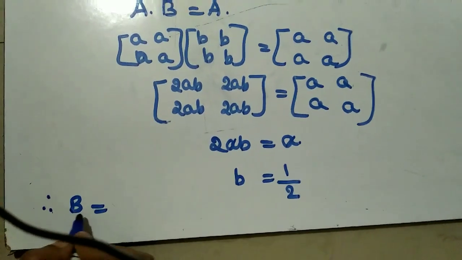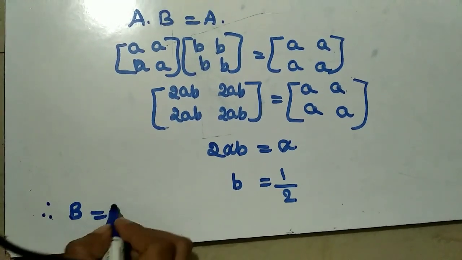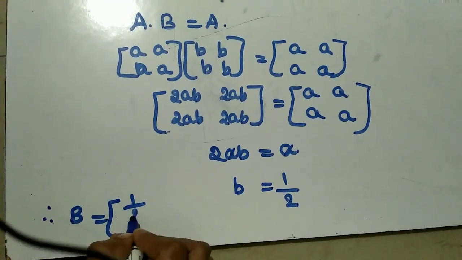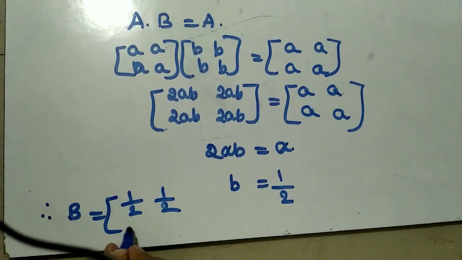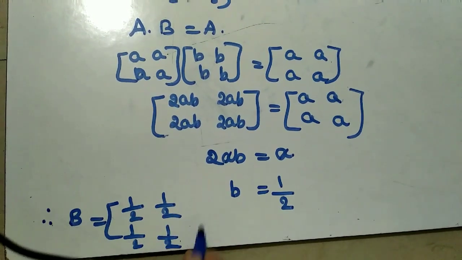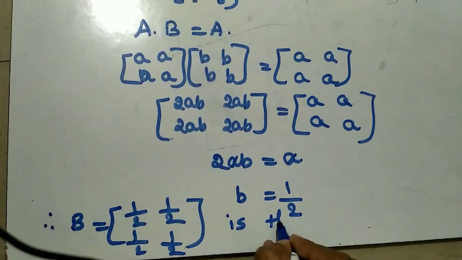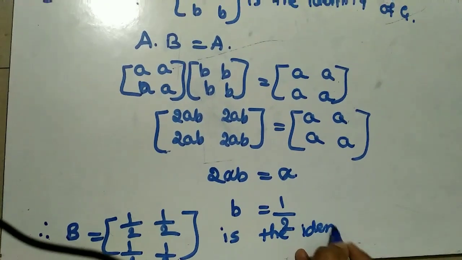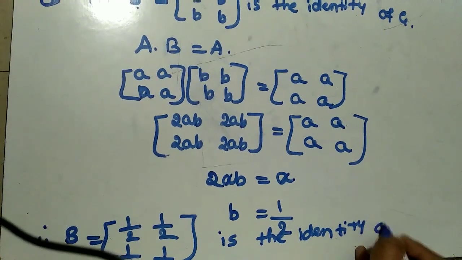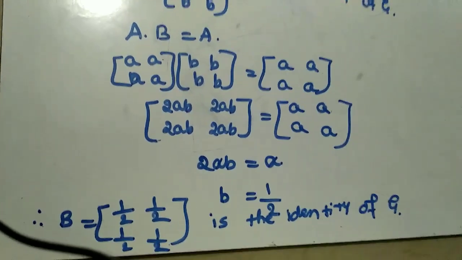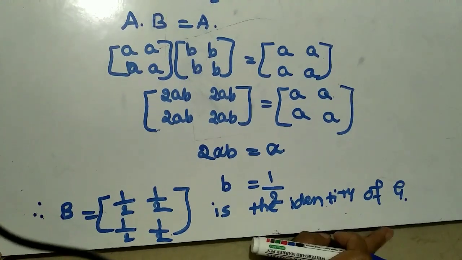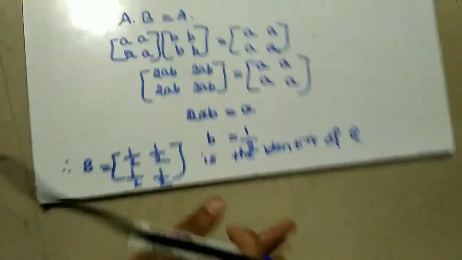now our identity matrix, meaning the identity element, is 1 by 2, 1 by 2, 1 by 2, 1 by 2. This is the identity of this G. Guys, you have to keep remembering this.